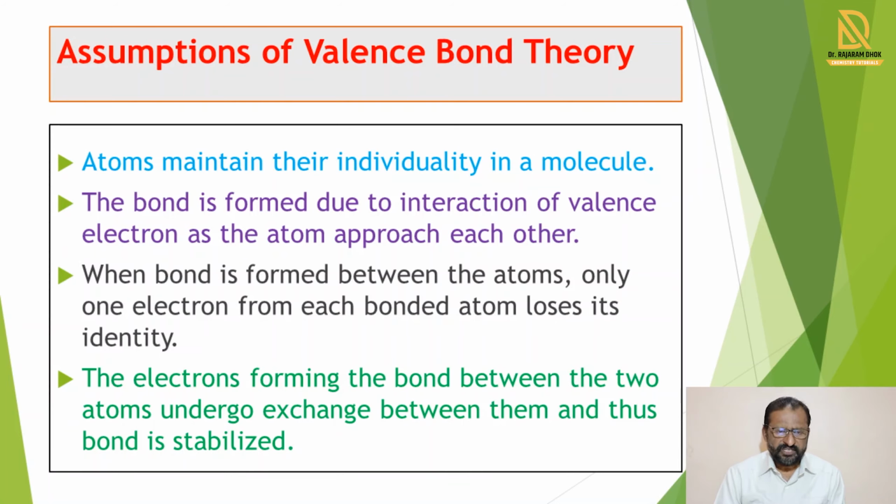He also explained the third assumption: when a bond is formed between the atoms, only one electron from each bonded atom loses its identity. Means if we take hydrogen, then one electron from one hydrogen and the other electron from the other hydrogen lose their identity. Then the fourth assumption explained by Pauling is that the electrons forming the bond between two atoms undergo exchange between them and there is formation of a bond, and that bond becomes stable.